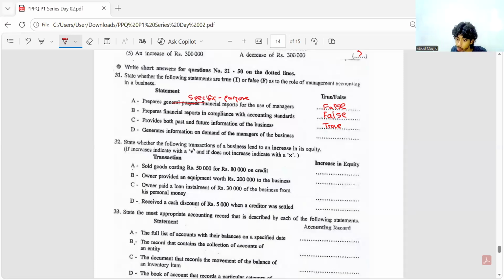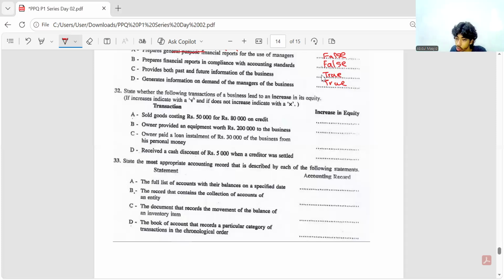Okay. Provides both past and future information of the business. D. Generates information on demand of the managers of the business. Generates information on demand of management of the business. That is true or false? That is also true, right? Management accounting statements are provided on demand by the managers. Okay.